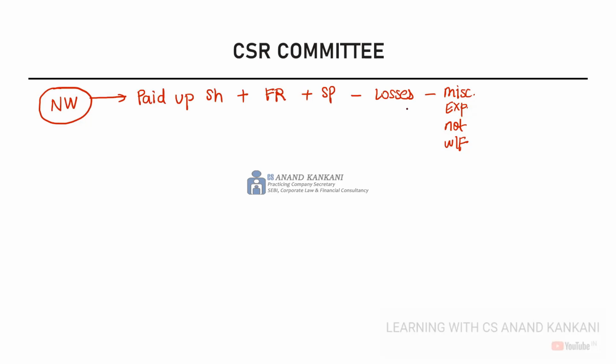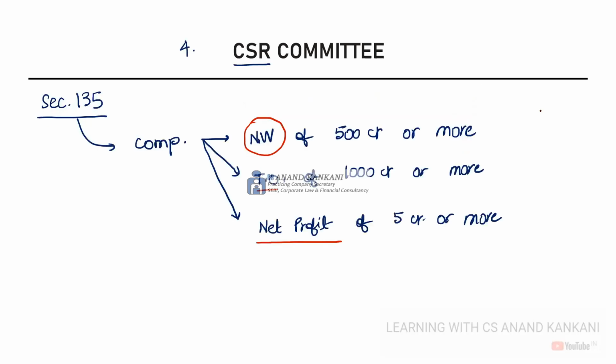So this will be debited. Now we have to see whether this is 500 crores or not. If this is 500 crores, then in that case, the company will have to constitute the CSR committee. Now you have to see for the immediately preceding financial year. Then in that case, the CSR committee would be constituted.